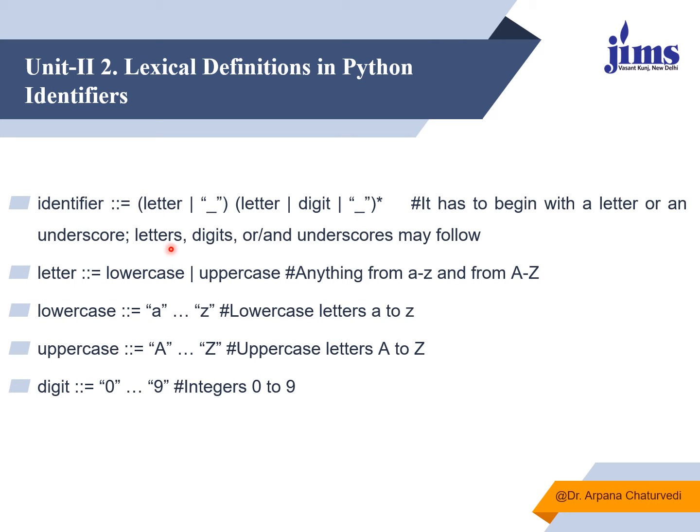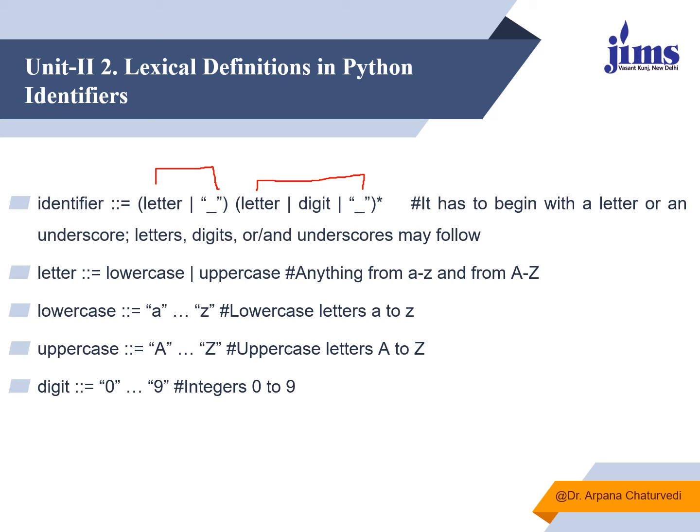If we talk about the lexical definition of a Python identifier, it is like this: identifier ::= it should start with a letter or an underscore in the first position, then anything can come, a combination of letter, digit or underscore. That is why it is written that it has to begin with a letter or an underscore. Letters, digits or underscore may follow after that.